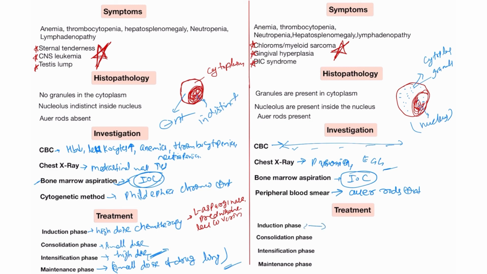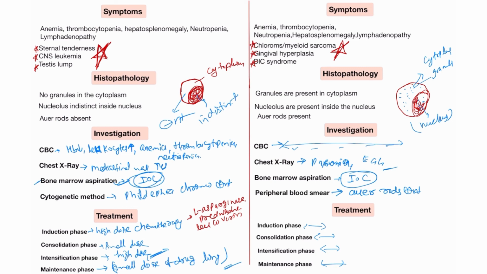Same type follows here. First of all, high doses of chemotherapy. In the consolidation phase, decrease the amount, so small doses. In the intensification phase, increase the amount of the chemotherapy doses. And in the maintenance phase, we decrease the doses, a small amount, but it occurs for a long time.